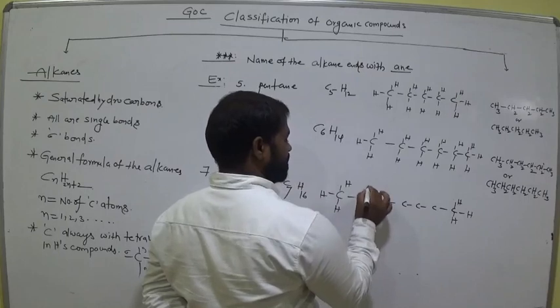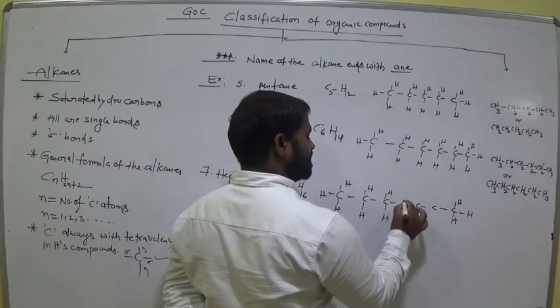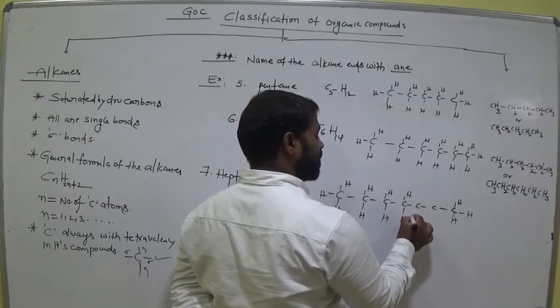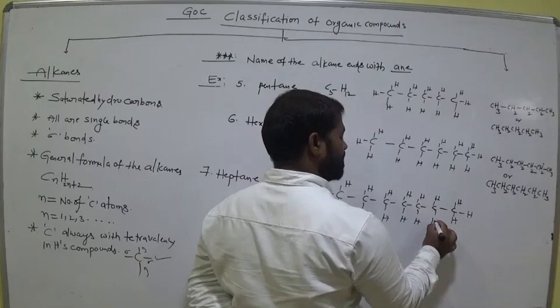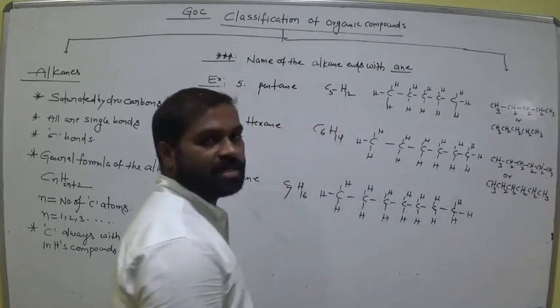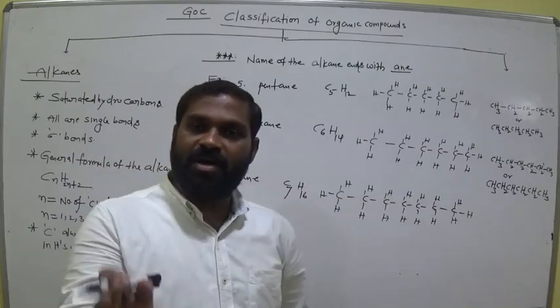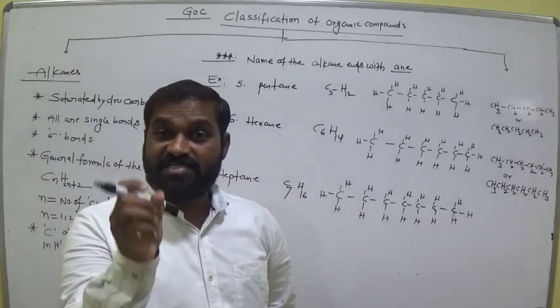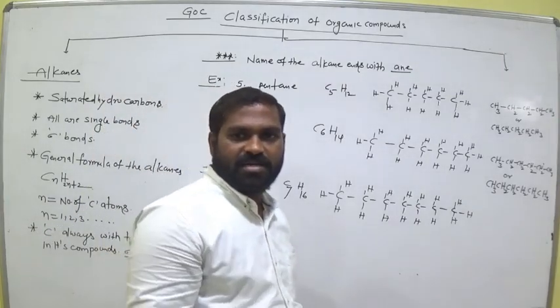Clear? Now wherever the carbon is in organic compounds, it satisfies tetravalency. Remember this point, very very important. Valency means the number of bonds around a particular atom. Wherever the carbon is present, it may be alkane, alkene or alkyne, it is satisfied with 4 bonds. It may be single, double or triple bonds.